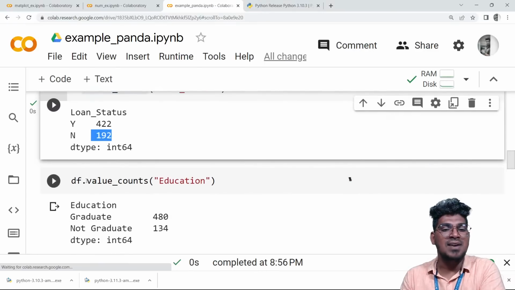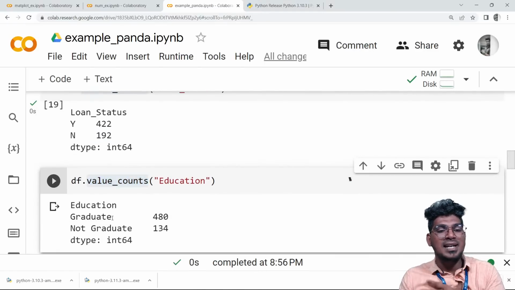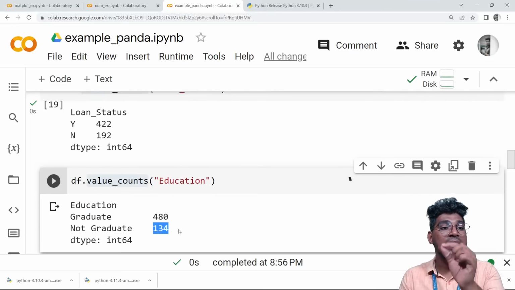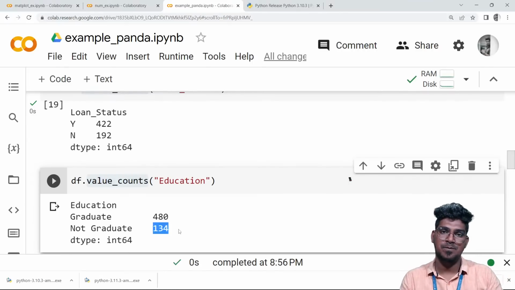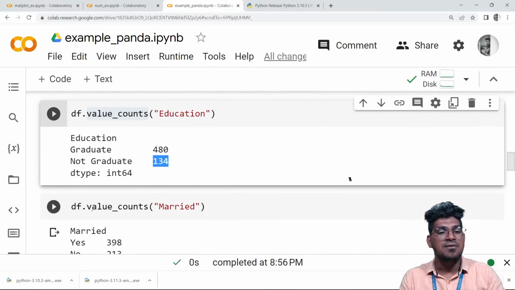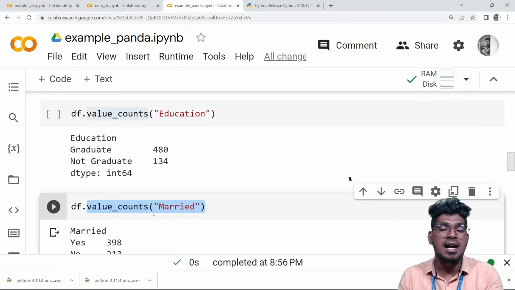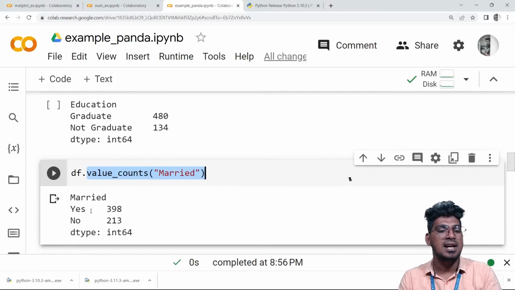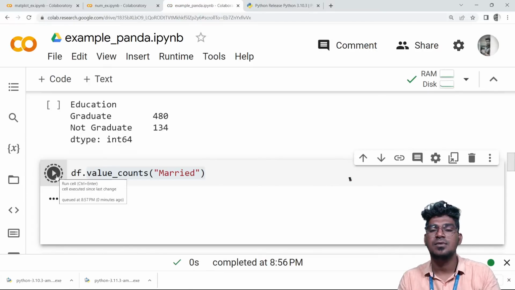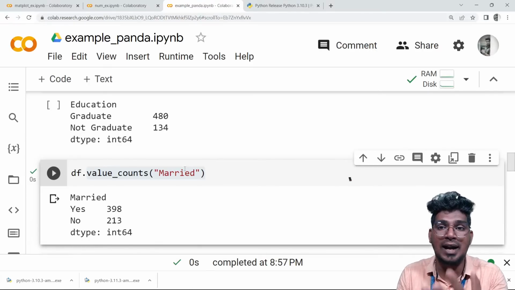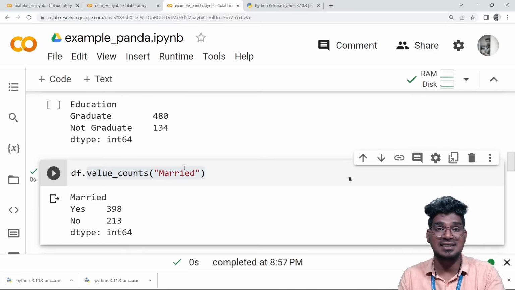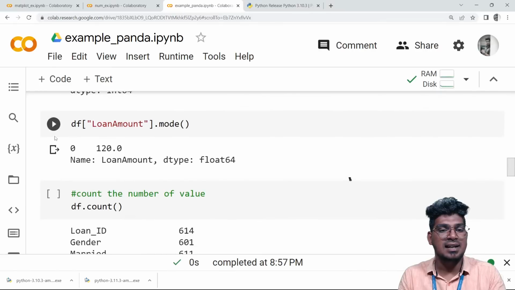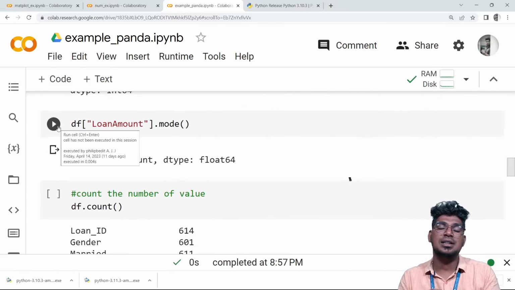Then value counts of education: 480 graduates and 134 non-graduates in that particular data. And value counts for married: how many married and how many unmarried people. Yes means 398, no means 213. So this is the way it can be useful for analyzing the data. And after that, dot mode will help to display the mode value of that particular column.